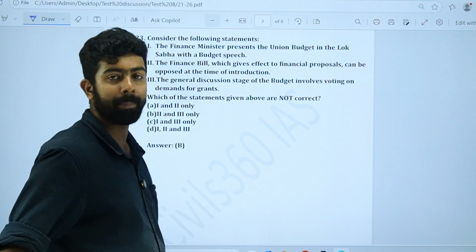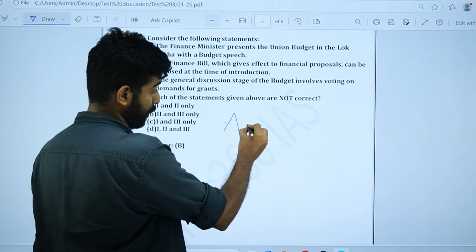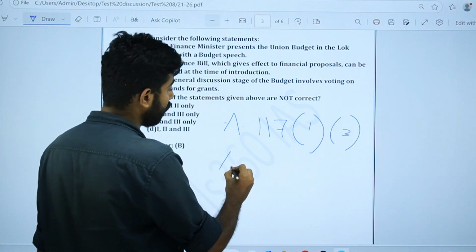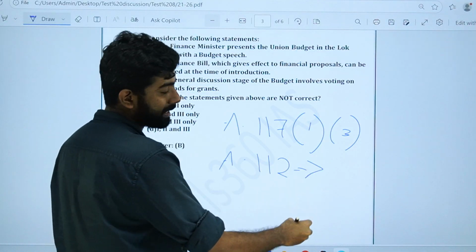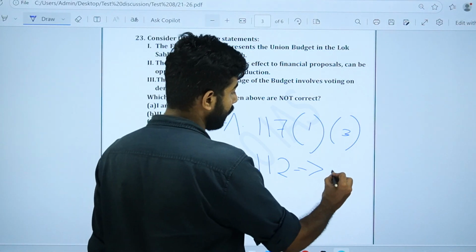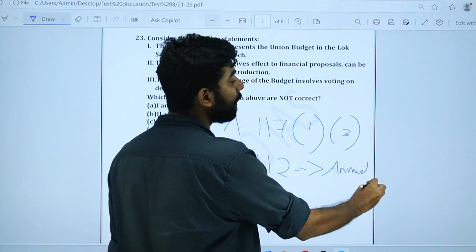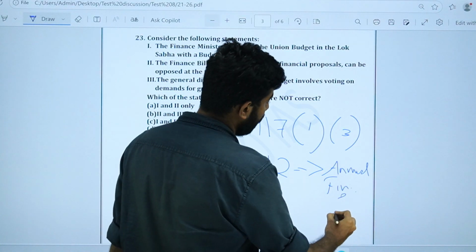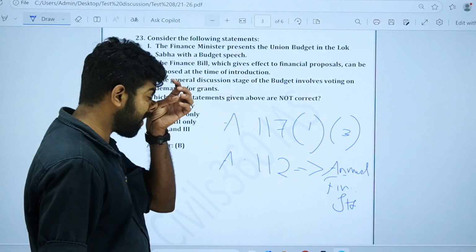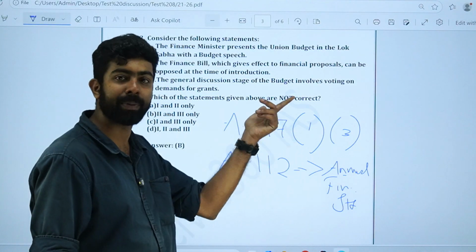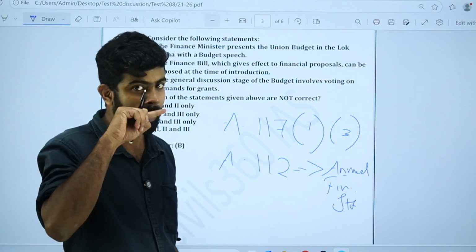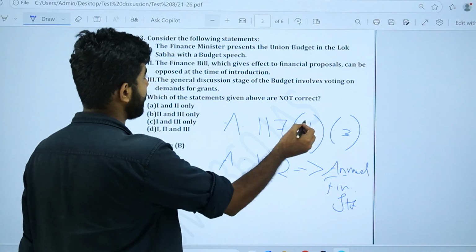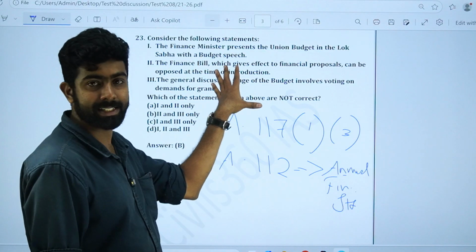If you remember, the procedure for the budget is provided in Article 117 clauses 1 and 3, and in Article 112, where the budget is called the annual financial statement. The word budget is not mentioned in the Constitution, right? So, annual financial statement. Article 117 clauses 1 and 3 say that the President's recommendation is necessary for presenting the budget in Parliament. So who presents it? The finance minister.